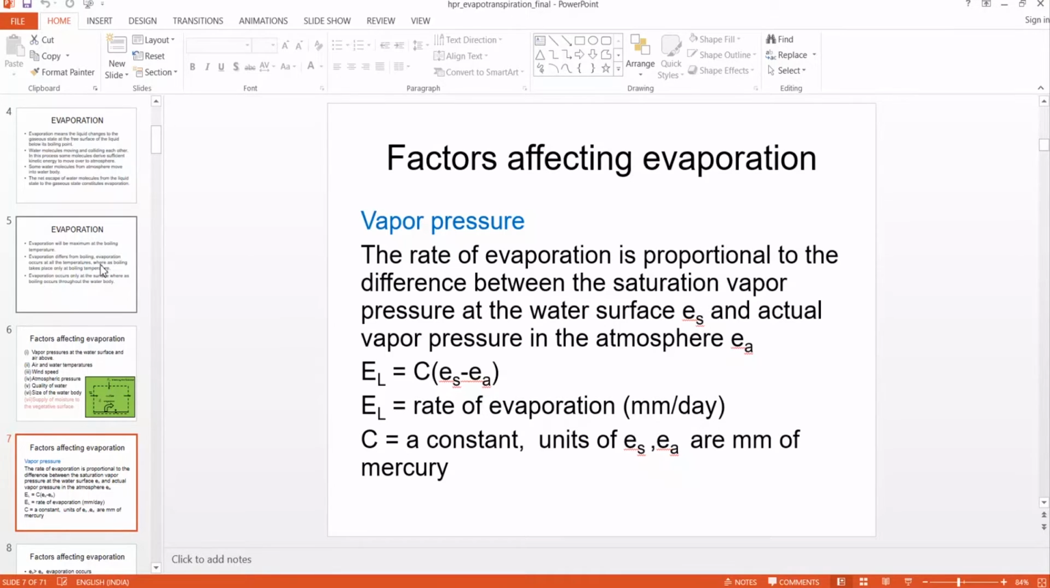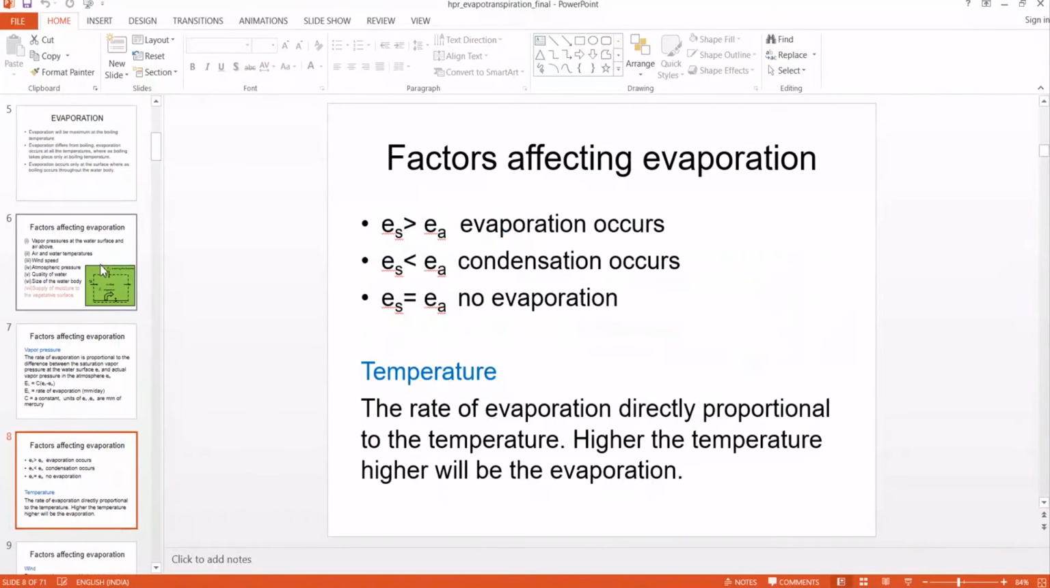And vapor pressures are in pressure units, so they can be expressed as mm of Hg. So if saturated vapor pressure is greater than atmospheric vapor pressure, then evaporation occurs.